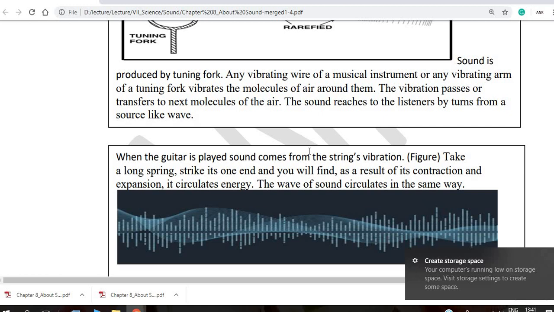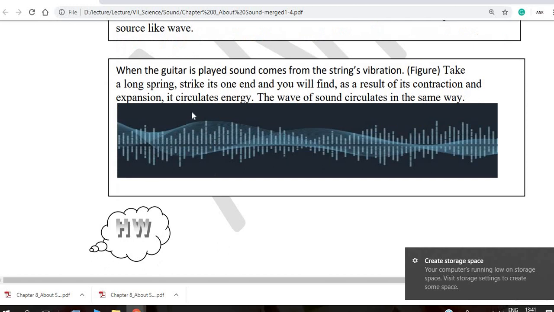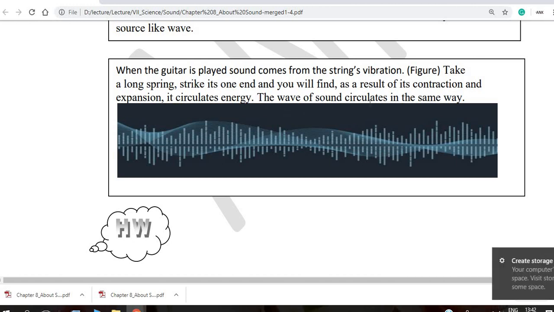As I said before, take a long string, strike its one end, and you will find the result of its contraction and expansion. It circulates energy. The wave of sound circulates in the same way.